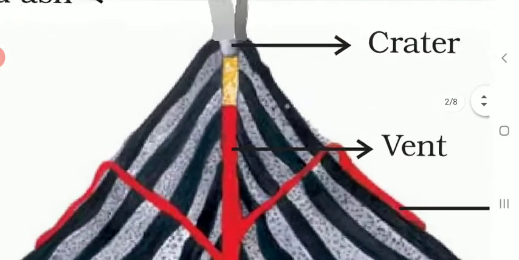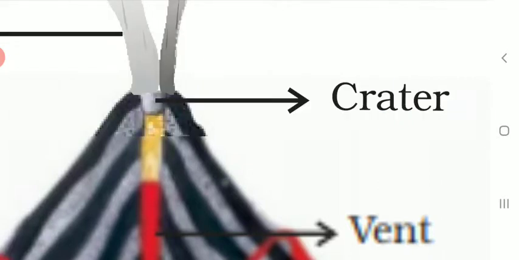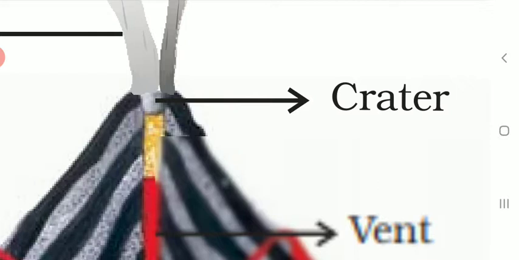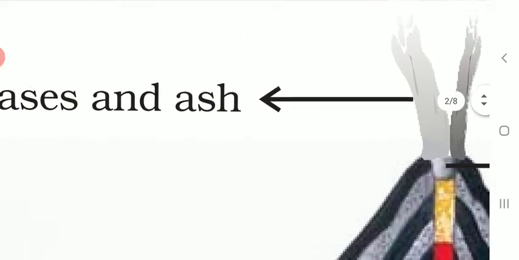First of all, at the top you can see a crater. Crater means the opening of the volcano. From here all the magma or the material inside, like gases and ash, gets erupted.